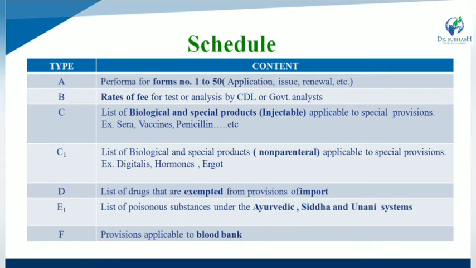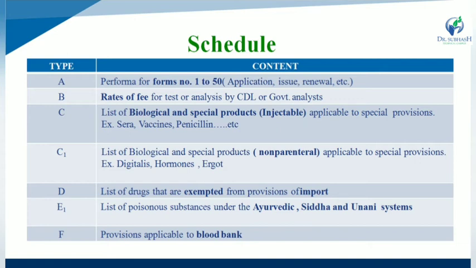While Schedule C is the list of biological and special products, particularly parenteral products, that are subject to special provisions, for example sera, vaccines, penicillin, etc. While C1 stands for the list of biological and special products, particularly non-parenteral preparations, for example digitalis, hormones, ergot, etc. So what is the difference between Schedule C and C1? C stands for injectable as well as parenteral products, while C1 stands for non-parenteral preparations.